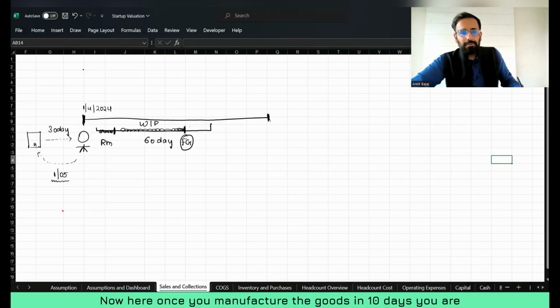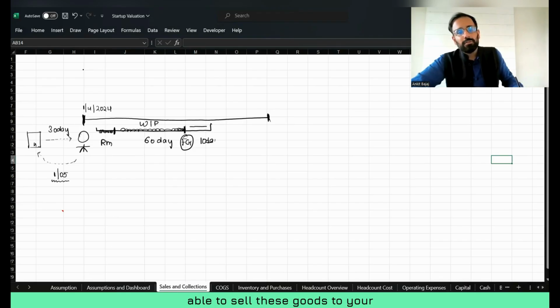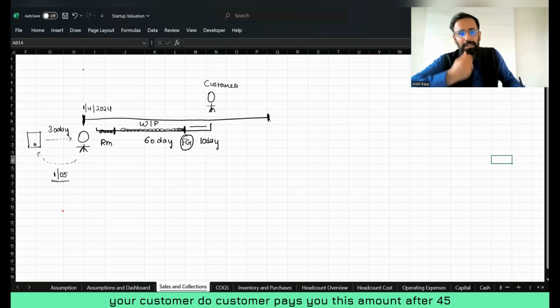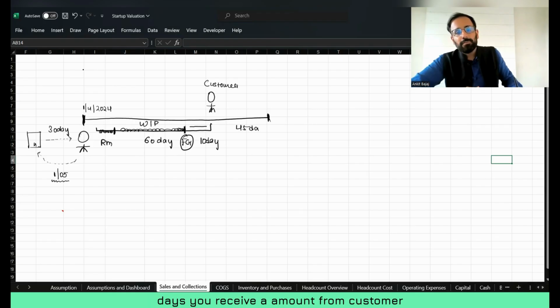Now, once you manufacture the goods, in 10 days you are able to sell these goods to your customer. It takes 10 days to sell your goods to the customer. And now what does your customer do? Customer pays you this amount after 45 days. You receive the amount from the customer after 45 days.